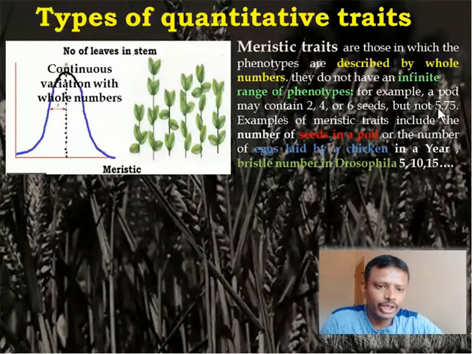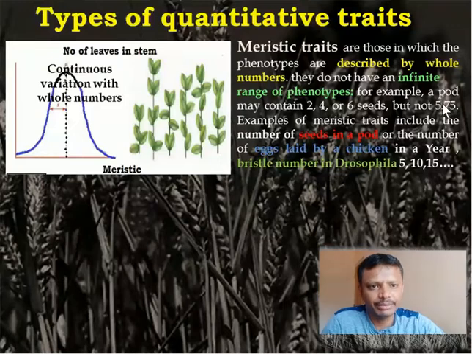Example, if you take the amount of milk produced by a cow, different cows can give 1.5 liters, 2 liters, 2.5 liters, 5 liters or 6.5 liters. There is no specification that it has to produce only 1 liter or 2 liters. Is that clear? So any metric can be applied to these types of characters. They are called normal quantitative traits.